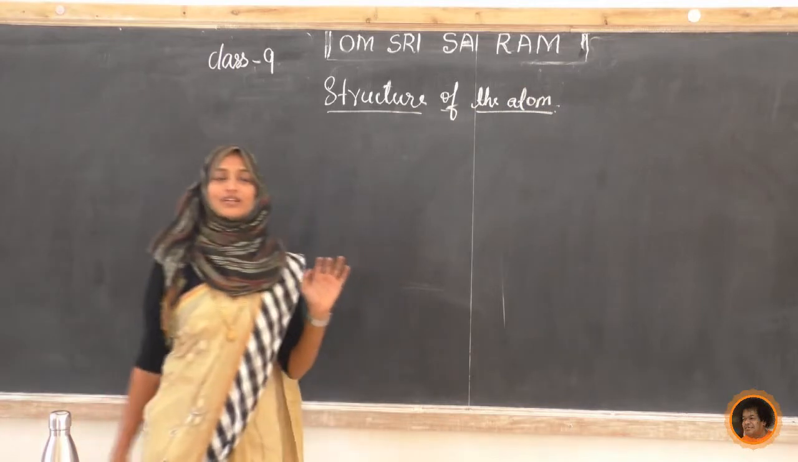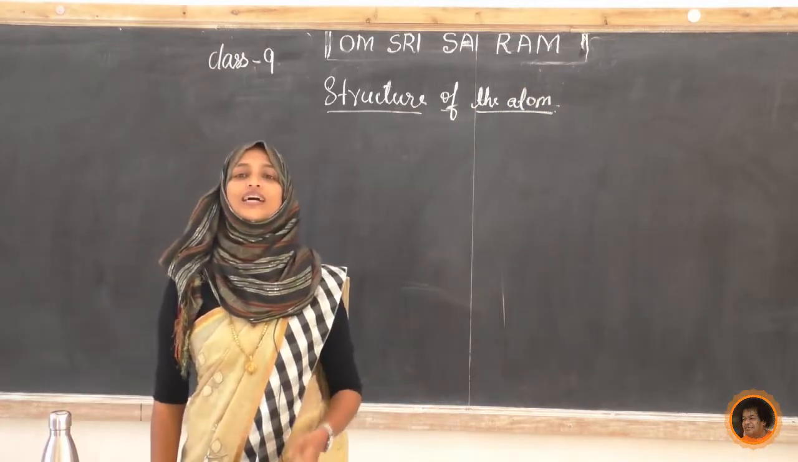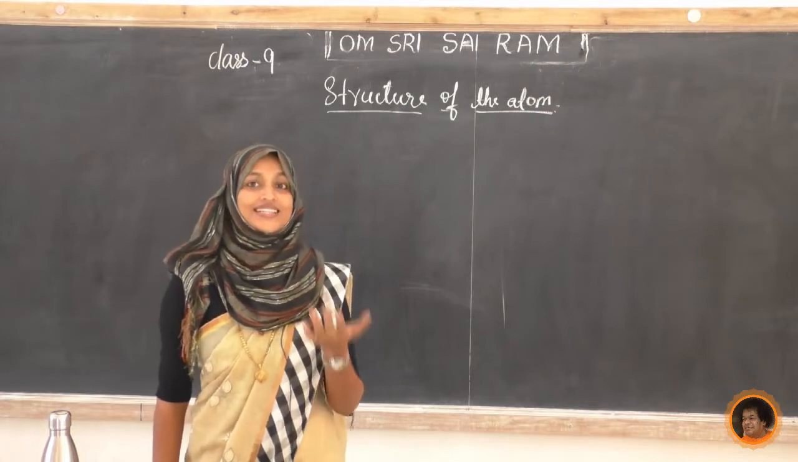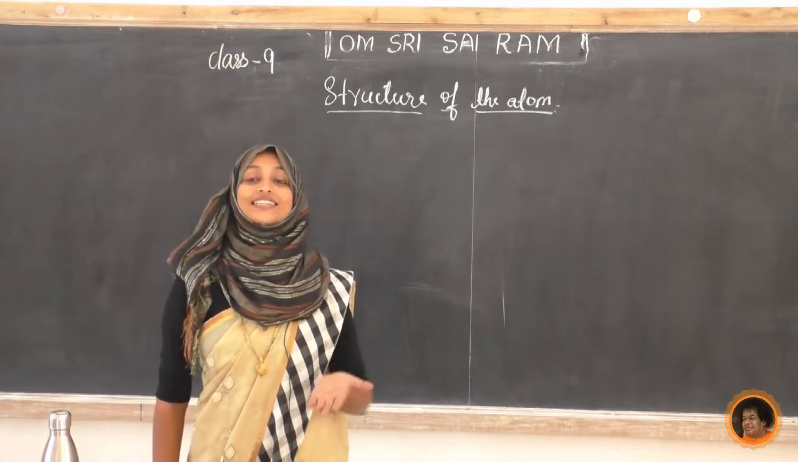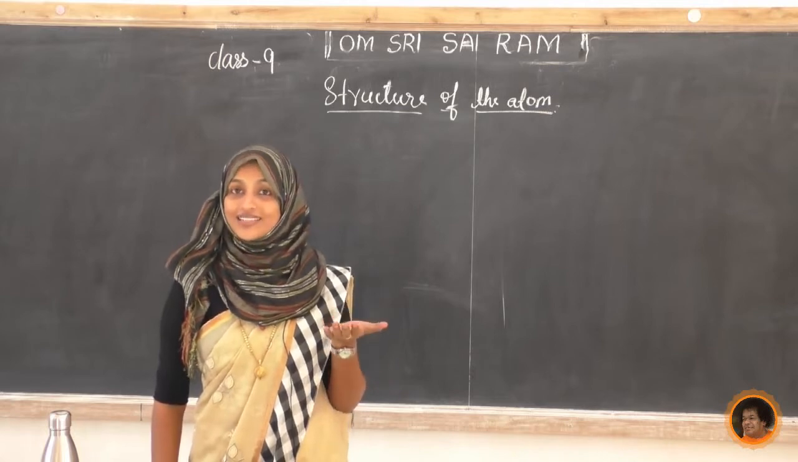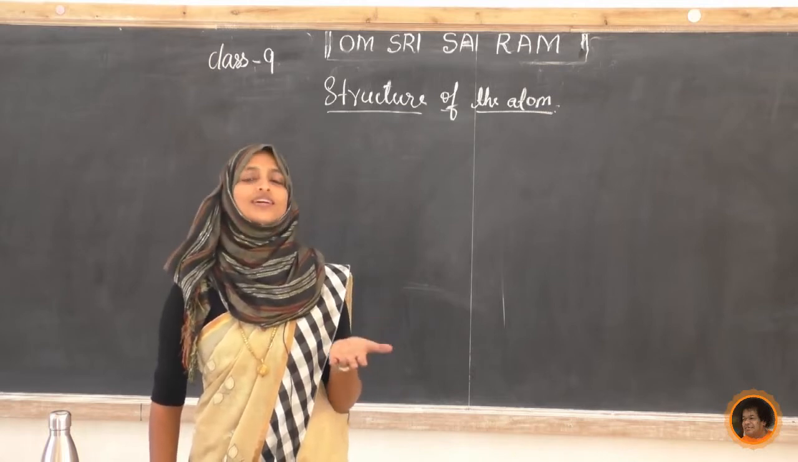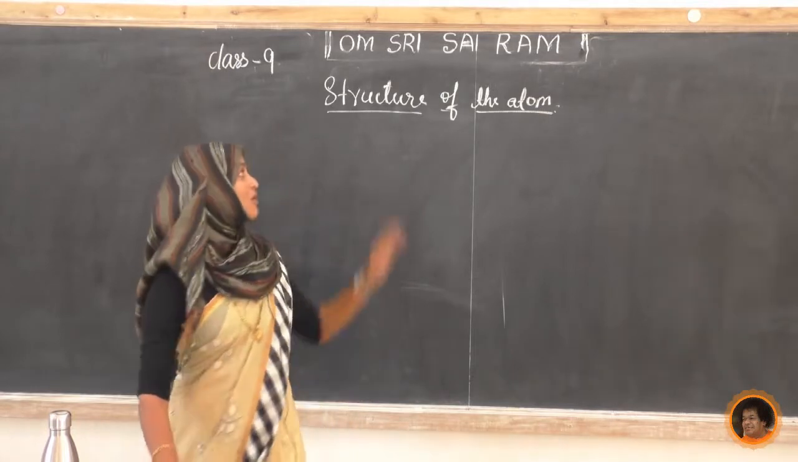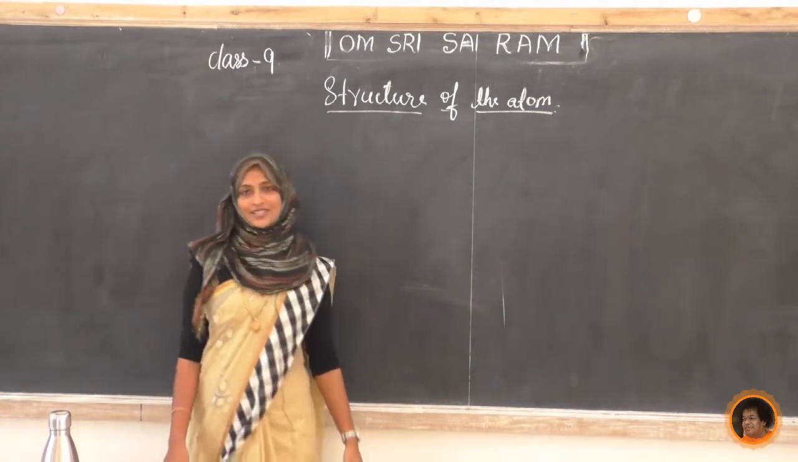Already in our lower classes we have come to know how a structure is, in what shape it is, whether it is a rectangle, a square, an oval, or circular. You know the answer for this question. Yes. Now we'll see what the structure of the atom is.